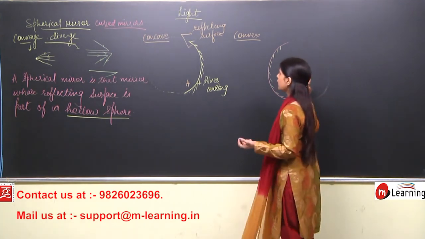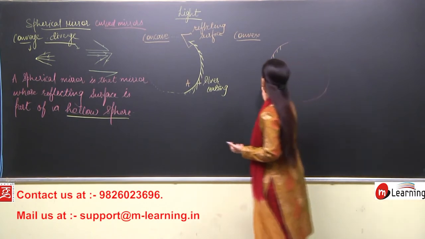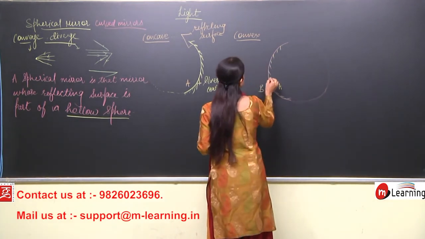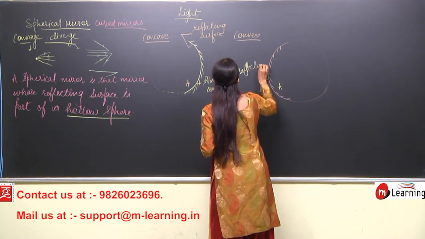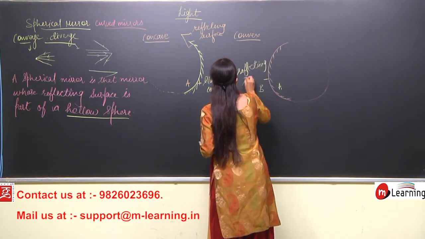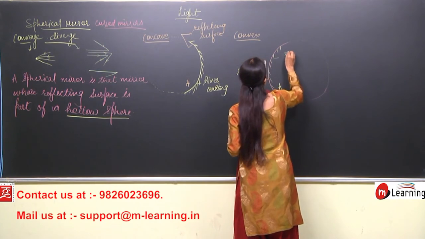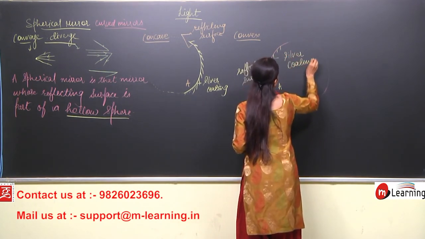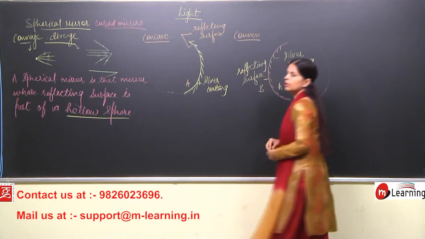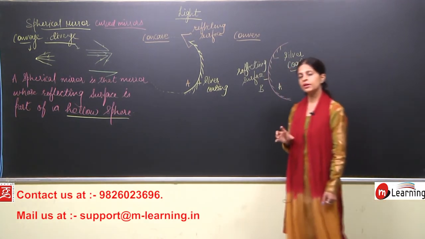So if I want to again write A and B, this one is A and this part is B, but here B is the reflecting surface, and this is the silver coating, right?